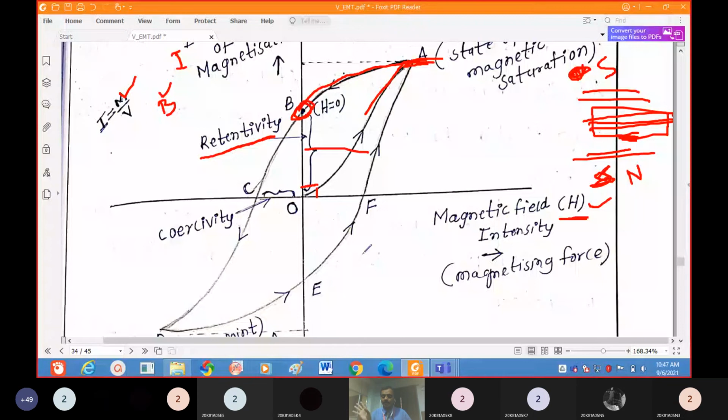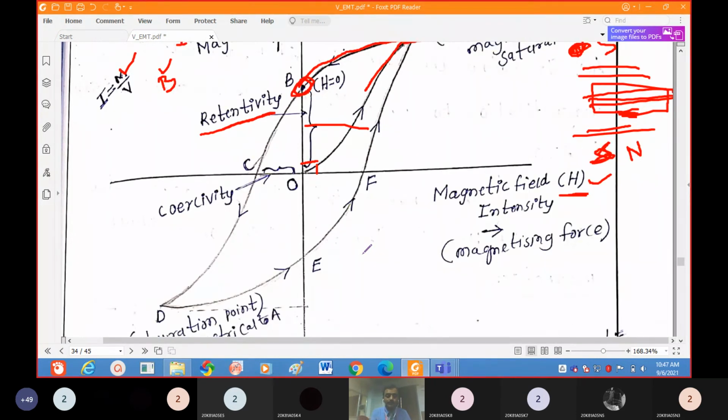If they ask only 7 marks, write these types and give the definition for each type, and some matter, like what is the chi value, what is the mu value.